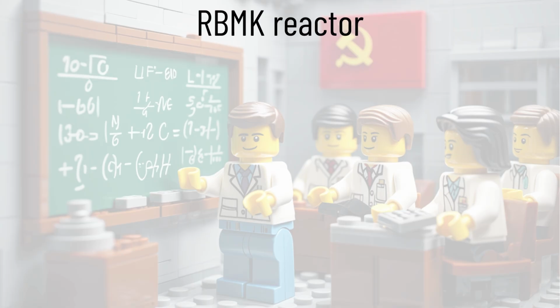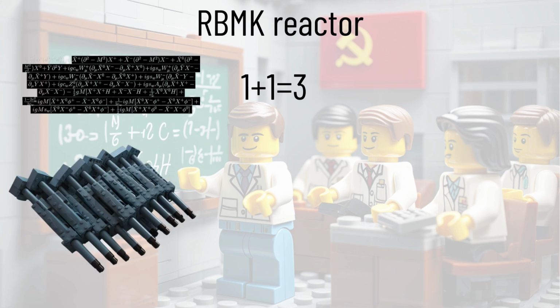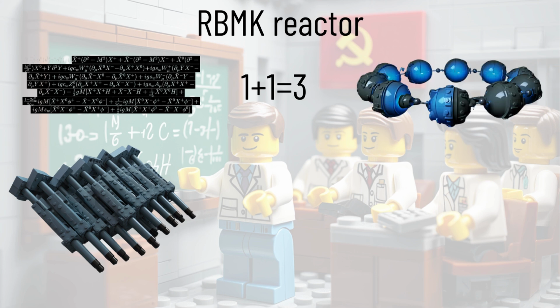Decades earlier, when the RBMK reactor design was created, Soviet engineers used a mathematical model to simulate how the reactor would behave in different scenarios. But that model was flawed. It didn't fully capture what would happen during a rapid shutdown at low power. Specifically, it failed to predict that the graphite-tipped control rods, meant to stop the reaction, would actually cause a short, dangerous spike in energy when inserted.